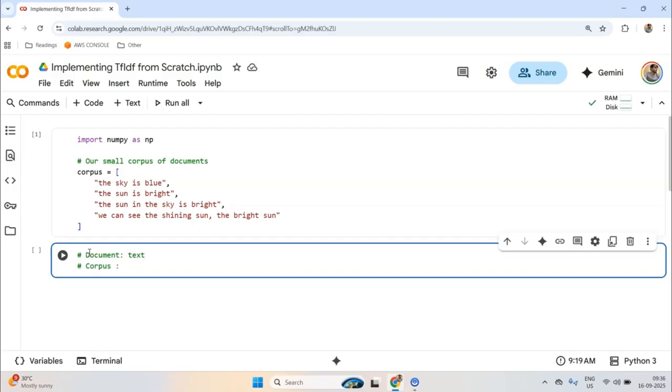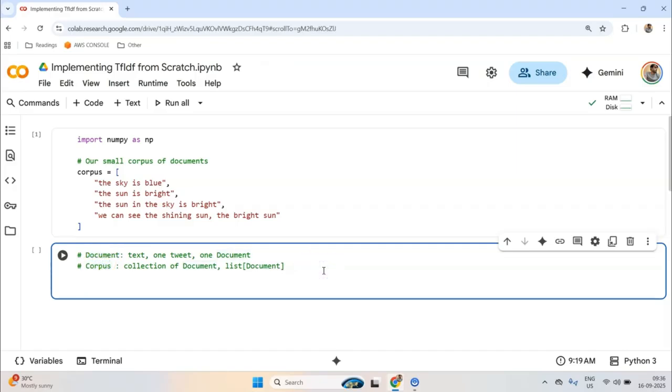Suppose you want to build a search system over your tweets, then in that case a document will be one tweet. Whereas if your use case is building a search system over your documents, then one document is one document. Now corpus is just a collection of documents. So you can think of a document class, and corpus would be a list of documents. This is what we are referring to when we say corpus, and it is a relative term.